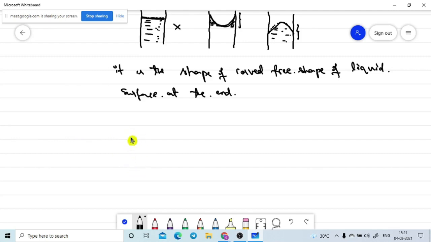If we take some solid substance, let's assume this is the liquid. In the liquid we dip one solid substance, like a rod.